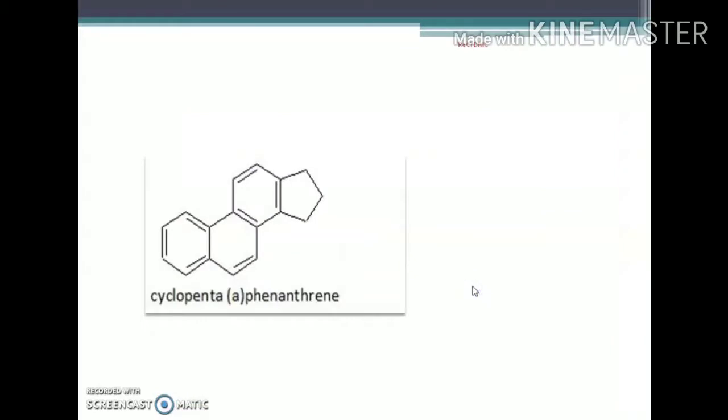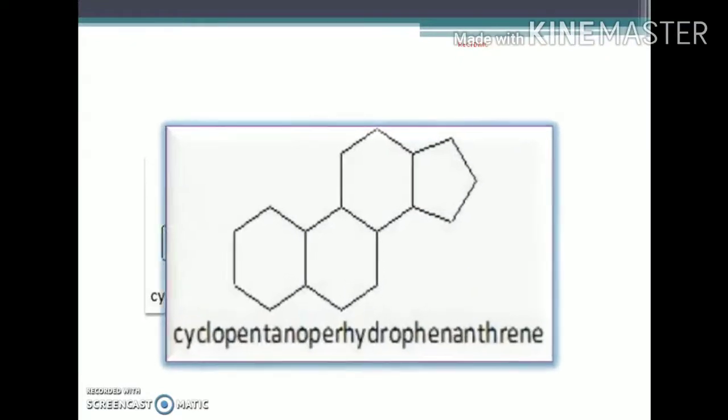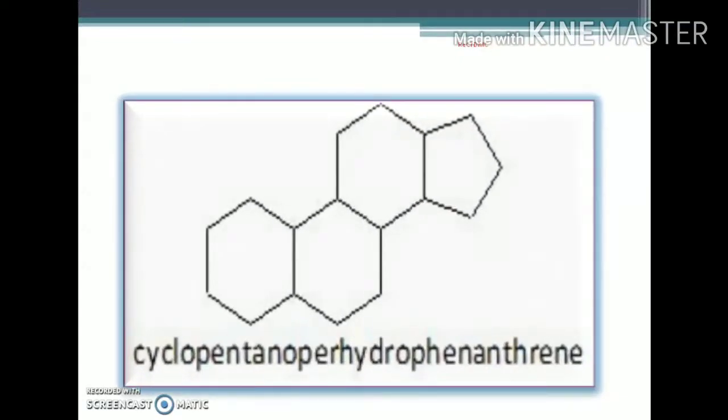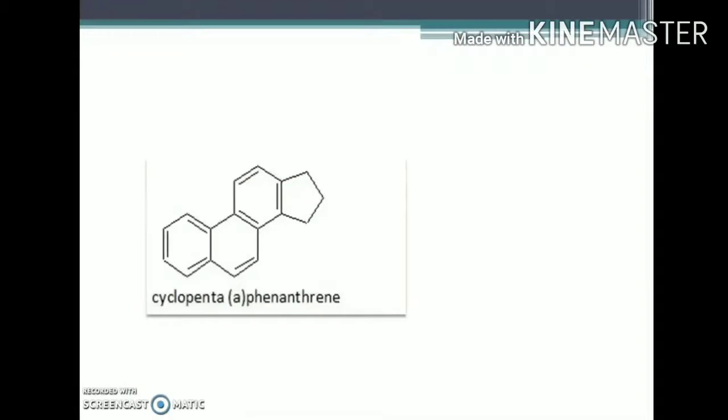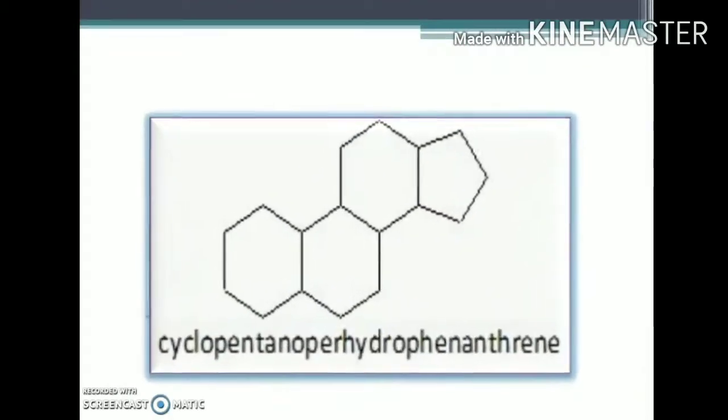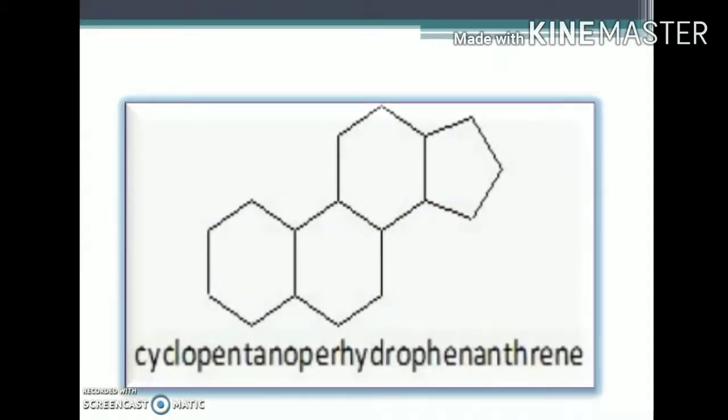And when this cyclopentanophenanthrene is saturated, when it is hydrogenated by the addition of hydrogen, it gets converted to a saturated compound, and the resultant compound is cyclopentanoperhydrophenanthrene ring. This perhydro indicates that all the double bonds present in the phenanthrene ring are hydrogenated by the addition of hydrogen atoms. So this steroidal nucleus is present in almost all the steroidal compounds.